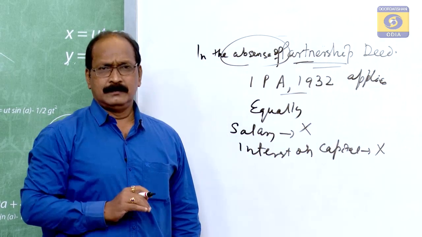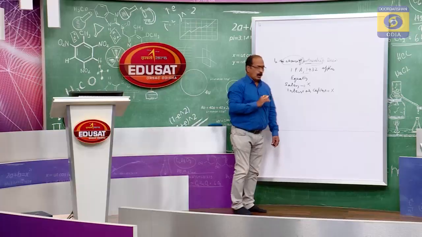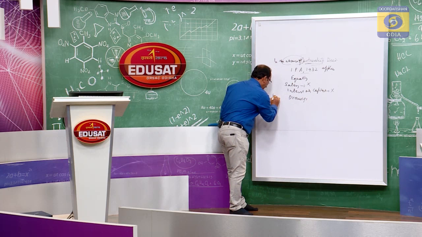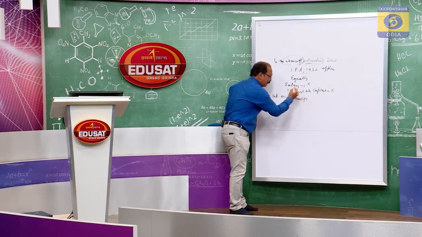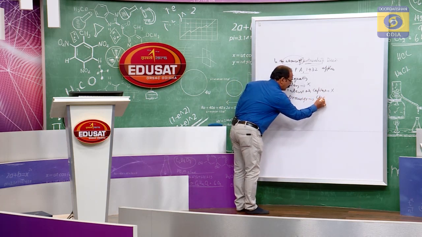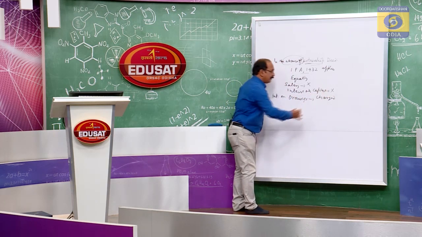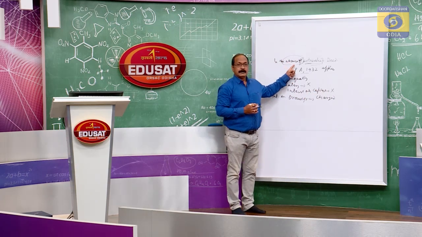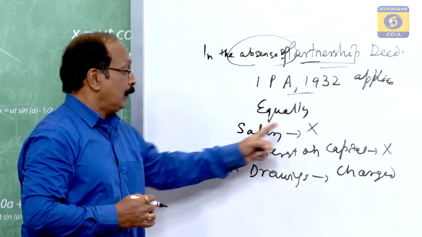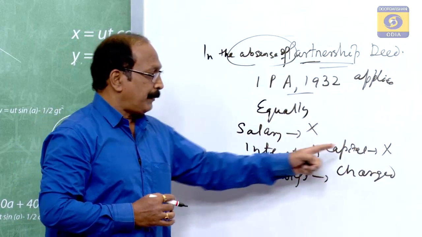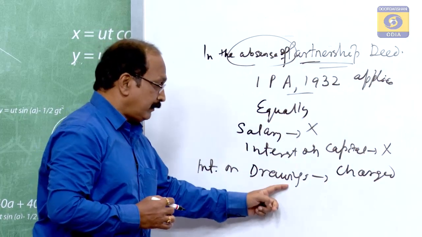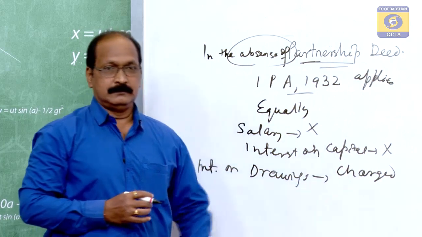Interest on drawings is also not to be charged. In the absence of a partnership deed, salary will not be payable, interest on capital is not payable, and interest on drawings is not to be charged.